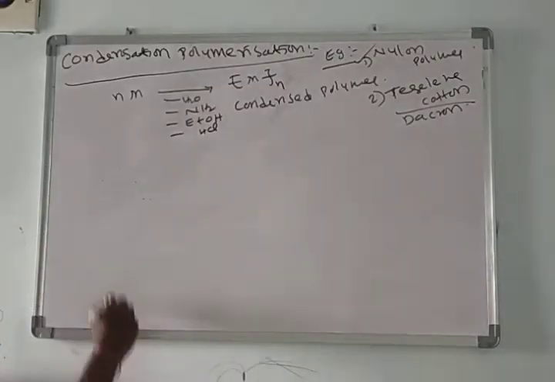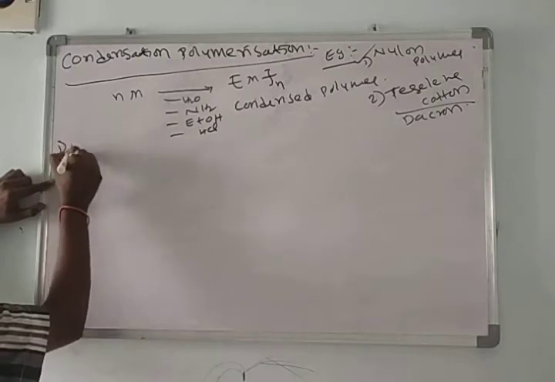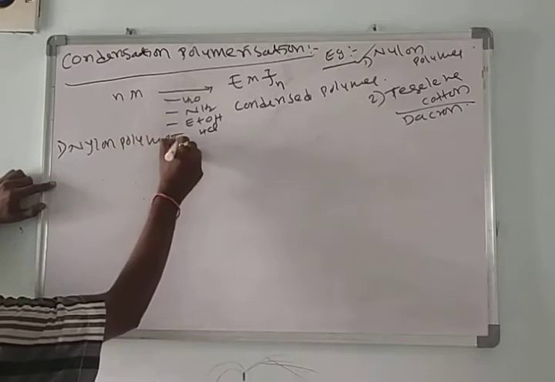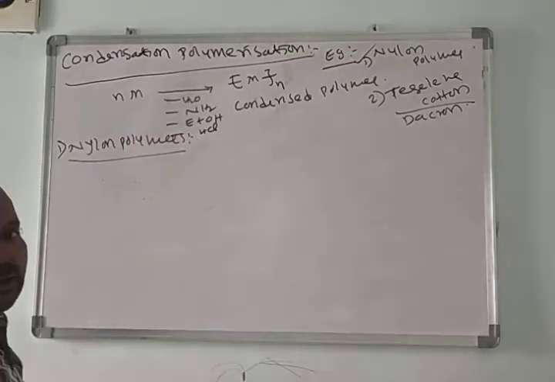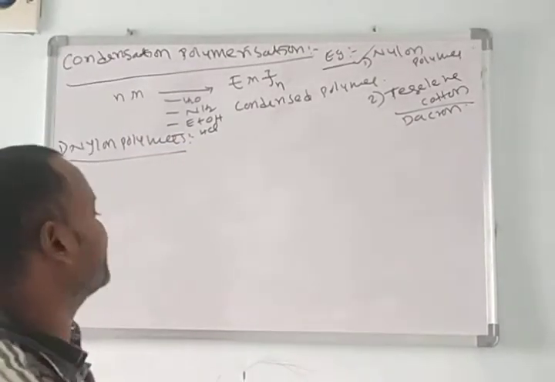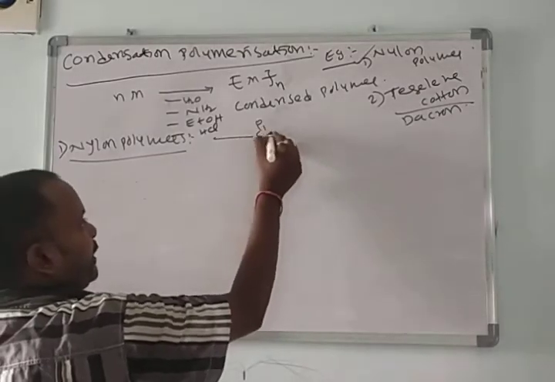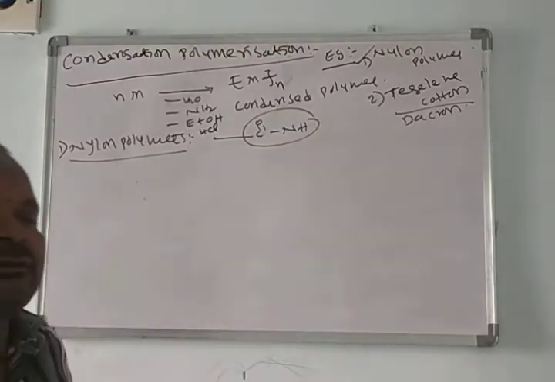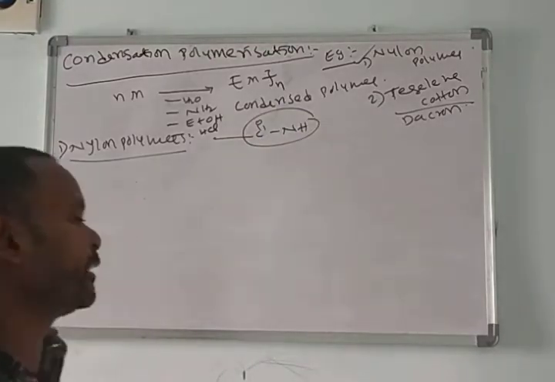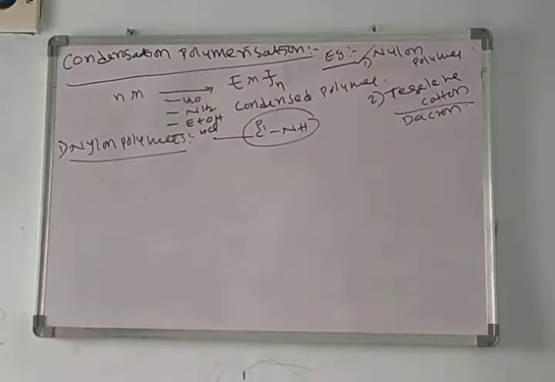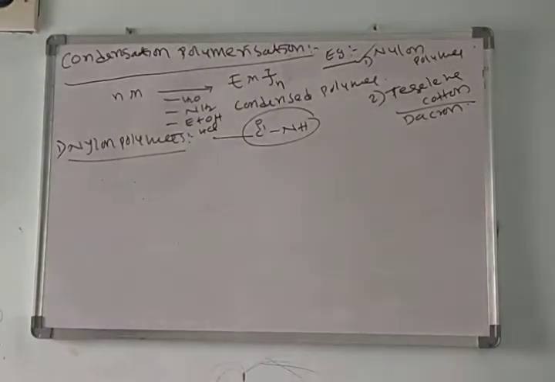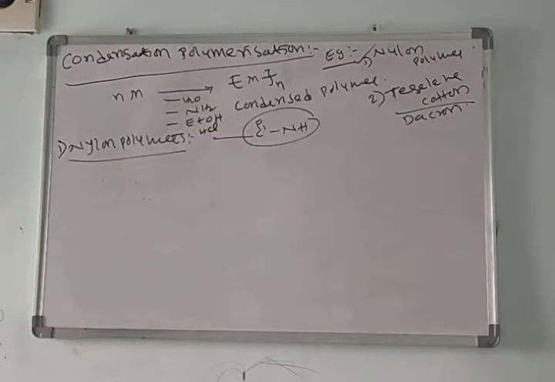Nylon polymers. Here I wanted to discuss the nylon polymers. Polyamides. Amide means C double bond O NH2 functional group containing molecules, we call them amides. Polyamides are also simply called nylon polymers. So many nylon polymers are there.